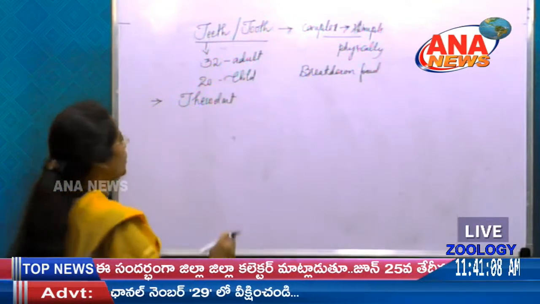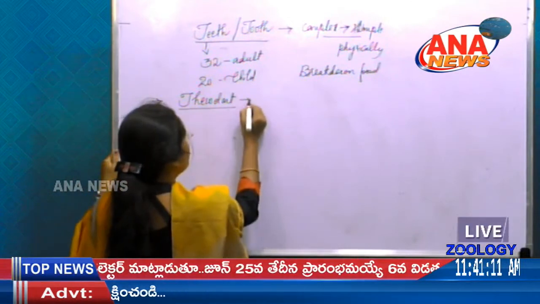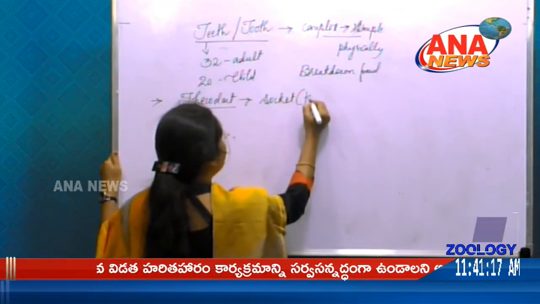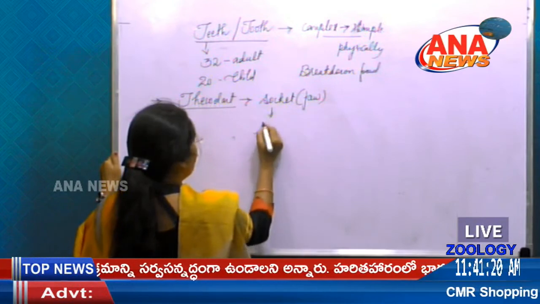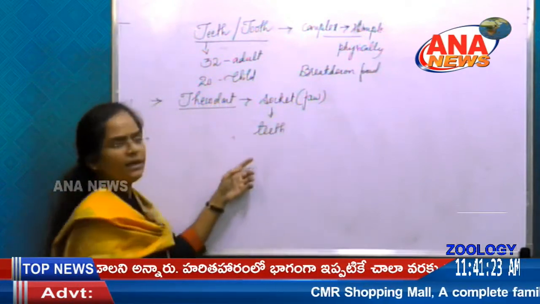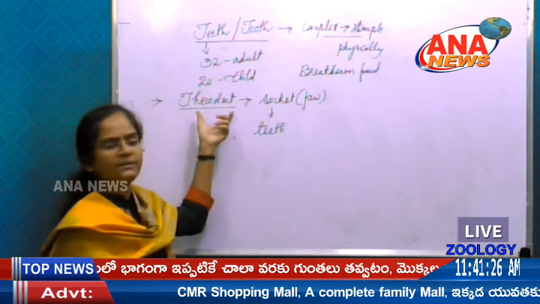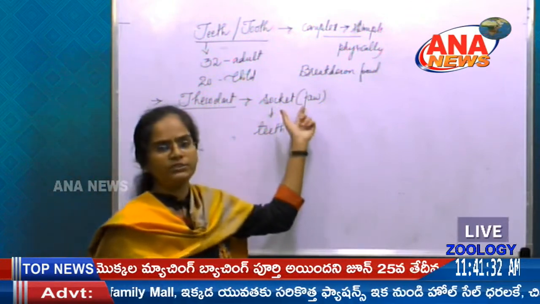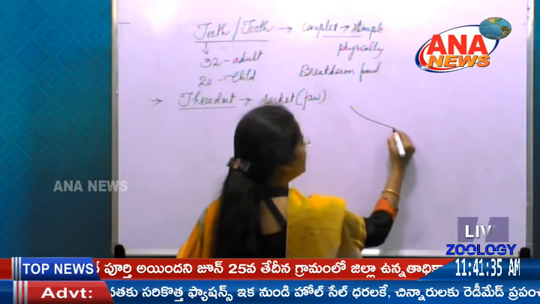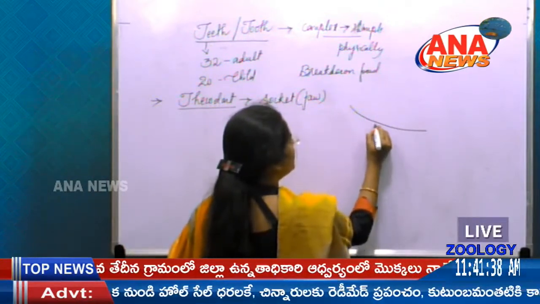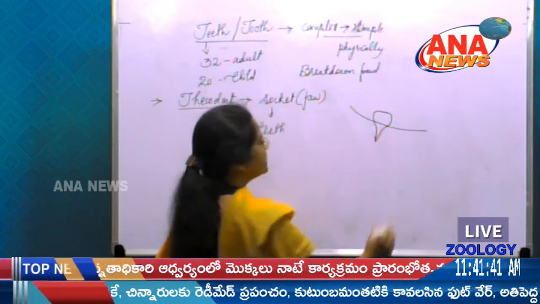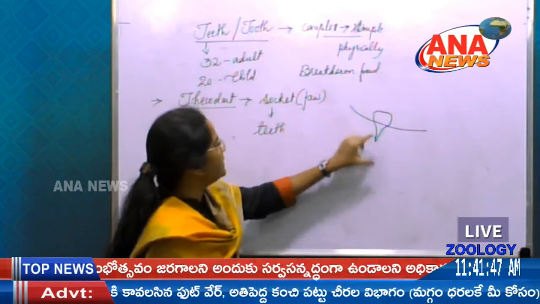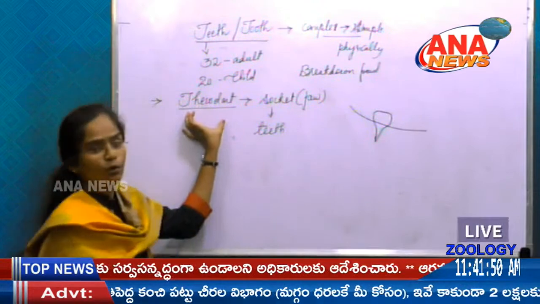So what does the term thecodont mean? Thecodont refers to the socket present in the jaw where teeth are embedded. So the teeth are embedded in the socket of the jaw bone. Like this, if this is the jaw, the lower part of the tooth here is embedded in this jawbone. So this is called thecodont.